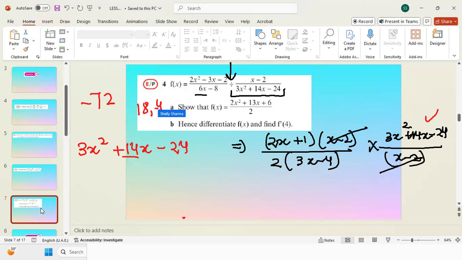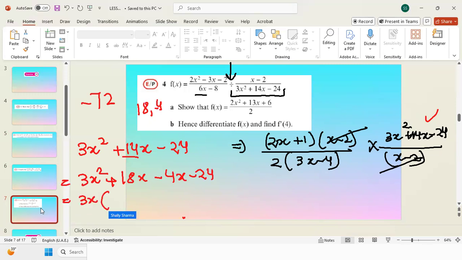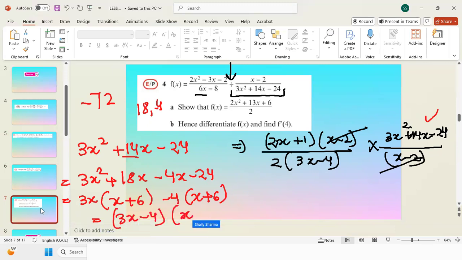That will be the factors. So 3x squared plus 18x minus 4x minus 24. I can take 3x common. You have to show all these parts in your working. X plus 6, minus 4 times x plus 6. So we got 3x minus 4 times x plus 6.